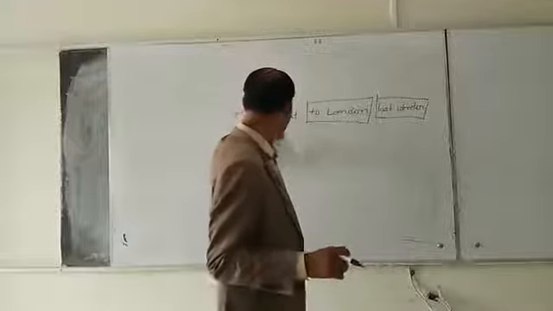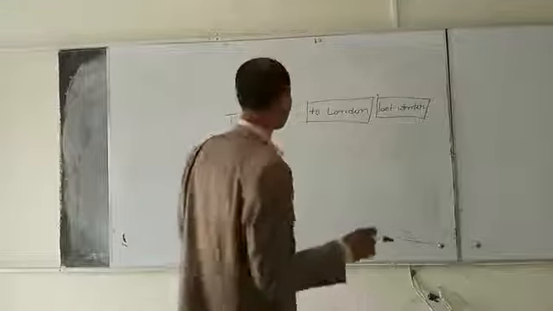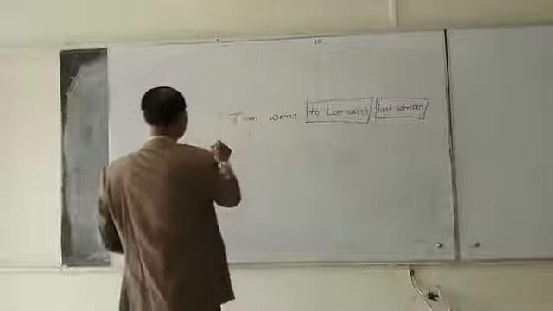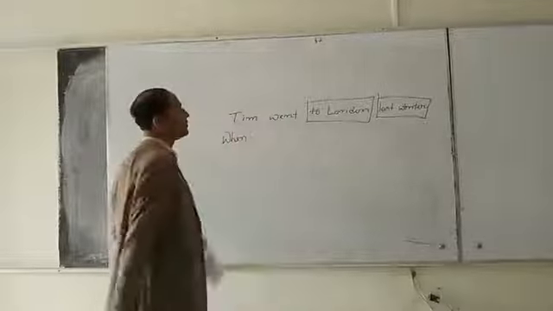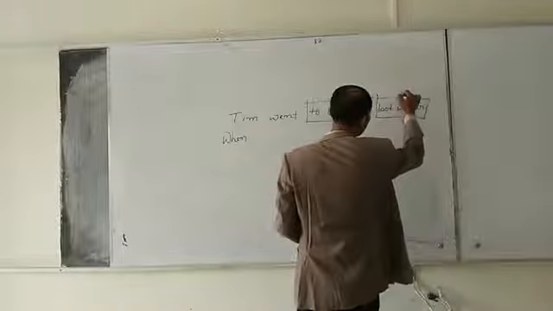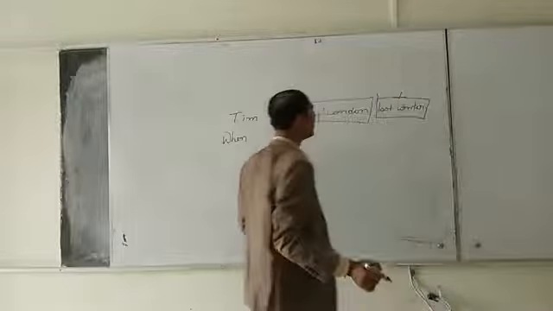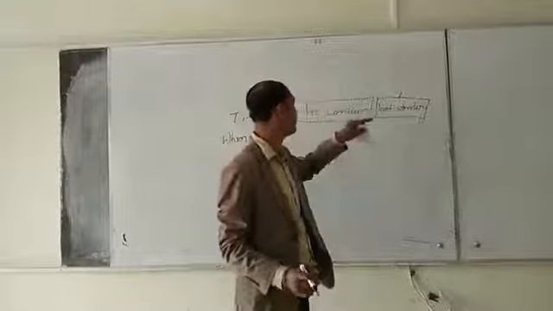Tim went to London last winter. If we take when, we must not write this information. Okay? The information is about time.